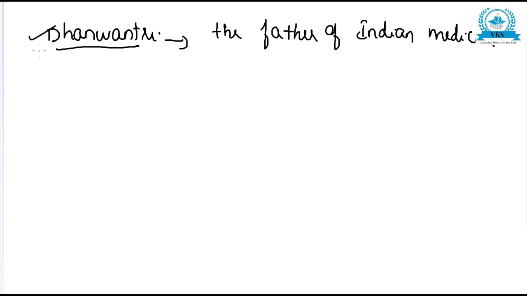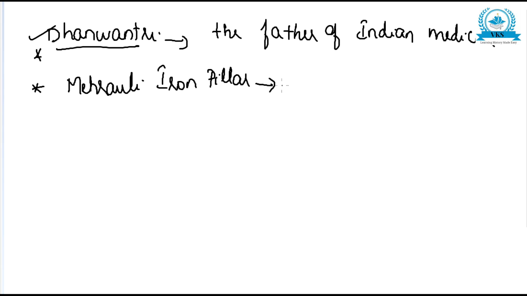Another important example of the development of science and technology is the Mehrauli iron pillar. It is considered an example of the outstanding metallurgical skill of the people of the Gupta age. Why?